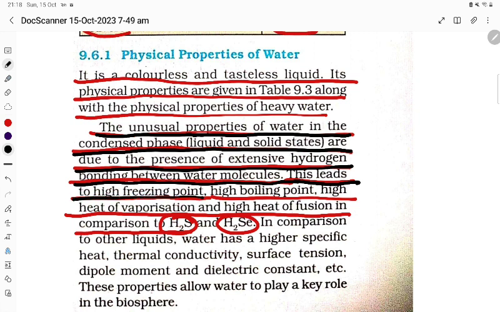This leads to high freezing point, high boiling point, high heat of vaporization and high heat of fusion in comparison to H2S and H2Se. Right, student?